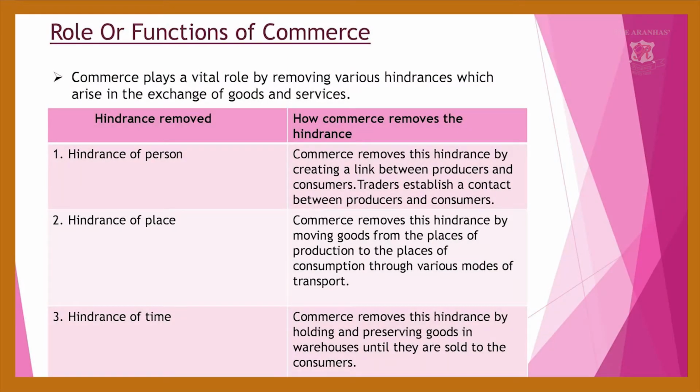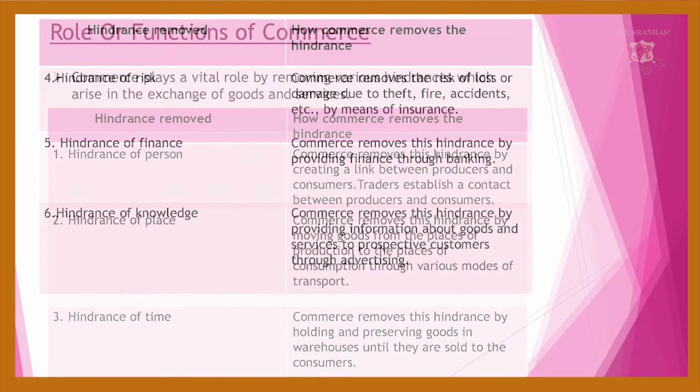The third is the hindrance of time. Commerce removes this hindrance by holding and preserving goods in the warehouses until they are sold to the consumers. Once it is produced, commerce removes the obstacles by preserving the goods in the warehouse until there is an order from the consumer, until it is sold to the consumers. So it removes the obstacle of time.